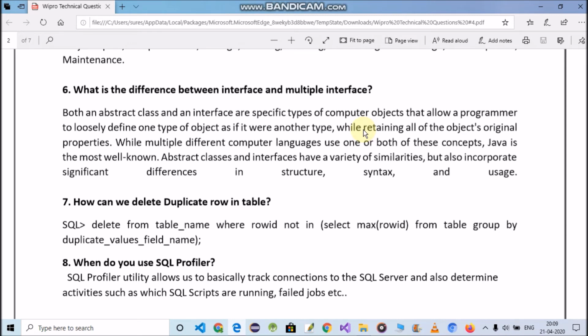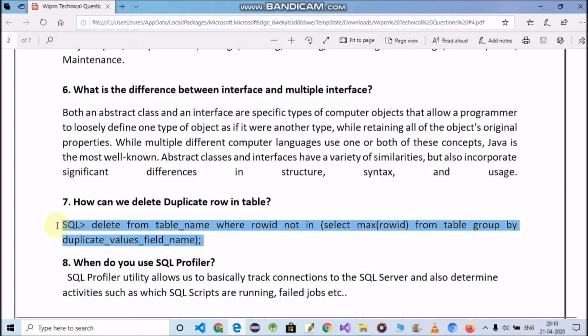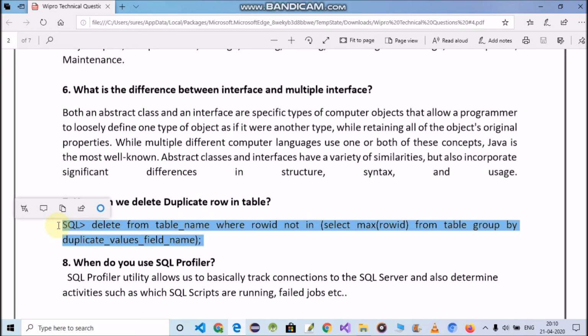Now we are talking about question number 7. Question number 7 is: how can we delete duplicate rows in a table? So this question is also from SQL. The command is: DELETE FROM table_name WHERE rowid NOT IN (SELECT MAX(rowid) FROM table GROUP BY duplicate_values_field_name). This is the command for how to delete duplicate rows in a table in SQL. Okay, which is also showing on your screen.